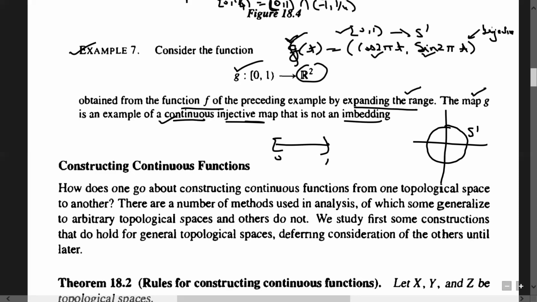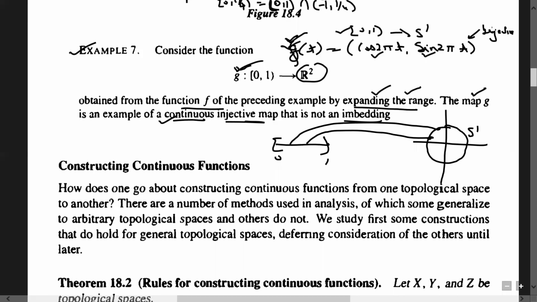So G, this function, is also continuous, and obviously it is one-one because this function f is one-one from 0 1 to S1. We are only expanding the range. Whatever points are mapped here, that one-one property remains. If you expand its range, the mapping is the same, so it is going to be injective.